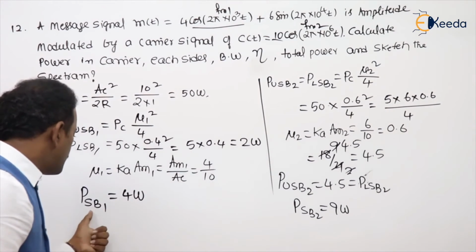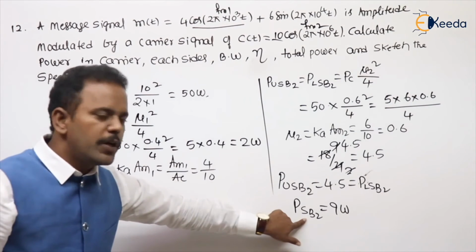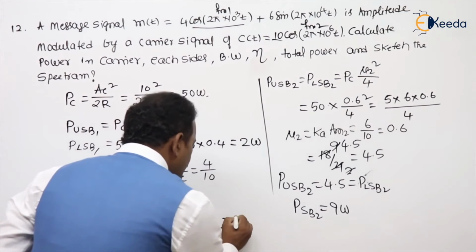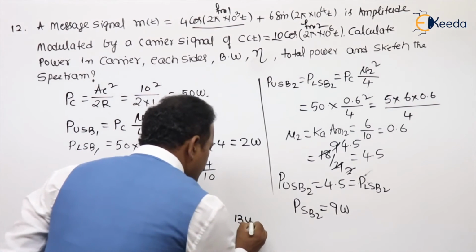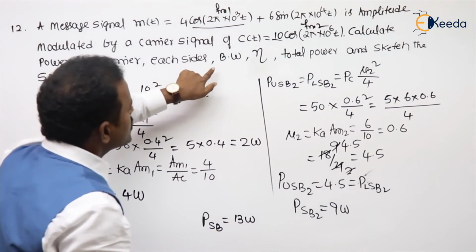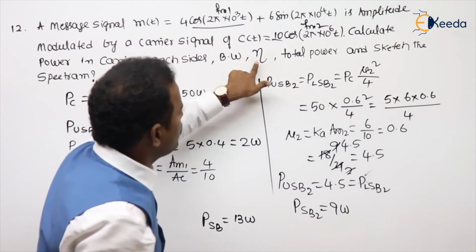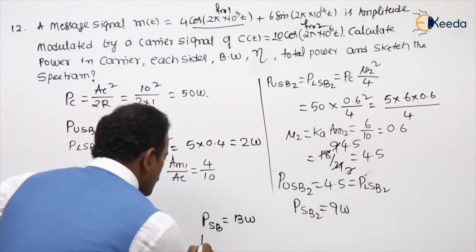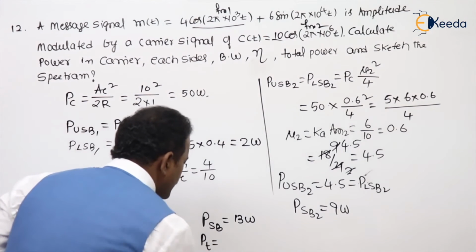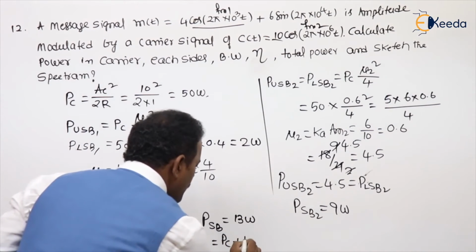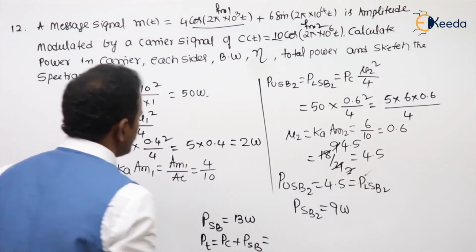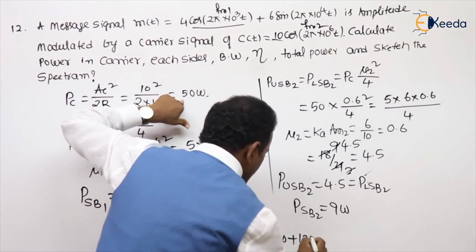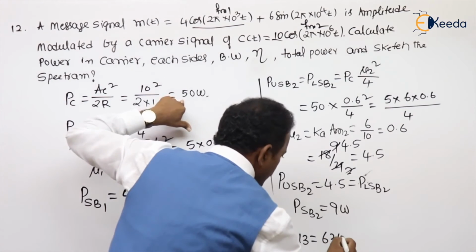Here we got PSB1 4, PSB2 9. So what about the total sideband power? If you want to calculate, 4 plus 9, 13 watt. And he is also asking the total power, bandwidth, efficiency. What is the total power, students? Total power is nothing but carrier power plus sideband power. What is the carrier power? 50 plus 13. It will be 63 watt.